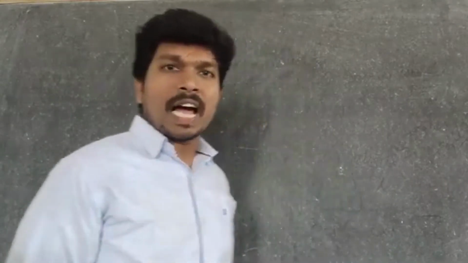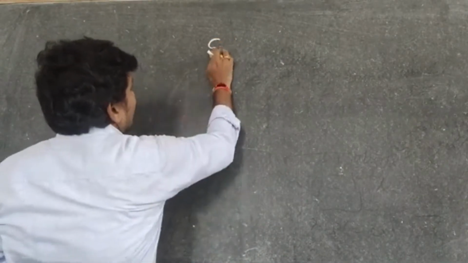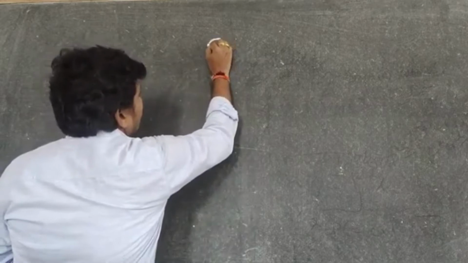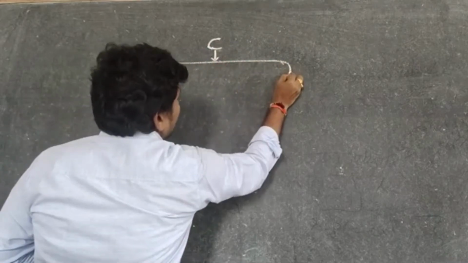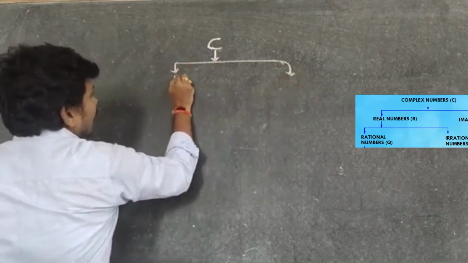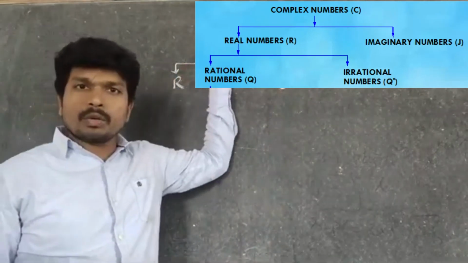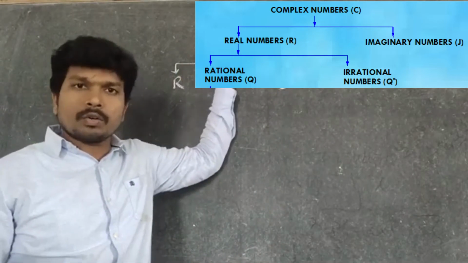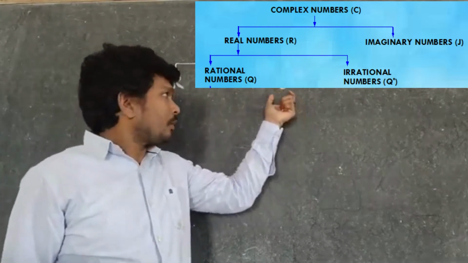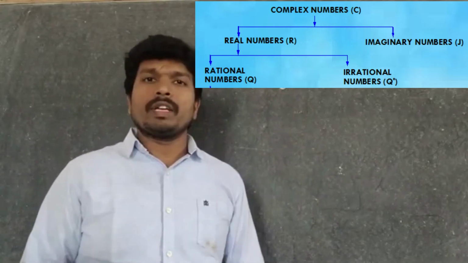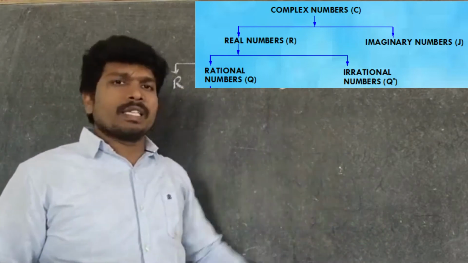Okay, let us start. The remaining numbers are complex numbers. Yes or no? What is meant by complex numbers? Complex numbers are called a combination of real numbers and imaginary numbers. These are the general representations only. Complex numbers are denoted by C and real numbers are denoted by R. But imaginary numbers we represent by J. In fact, they didn't give any specific symbol for it, so we just represent it by capital J.